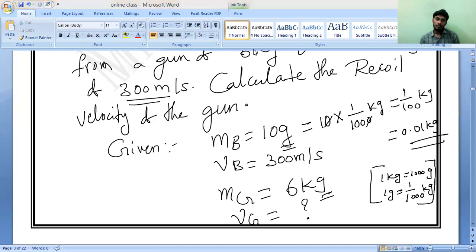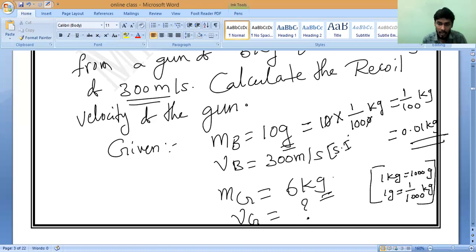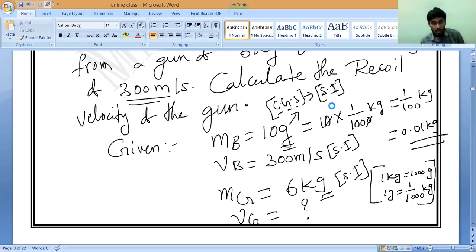Sir, can we change the 6 kg into gram now, sir? No, because we should get meter per second correctly. Meter per second is the SI unit and kilogram is also SI unit. That is why. Do you understand? The other one is the CGS unit. CGS unit means what? Centimeter gram second. So we have to convert it into SI unit, standard international unit. So units should be converted.